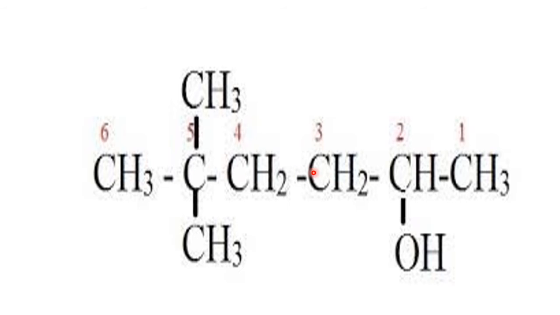Therefore it is hexane plus alcohol, hexanol. Which hexanol? Now you have to see what attachments are on the fifth carbon atom. Methyls are there, 2 methyl groups, so 5, 5, repeating 5 two times. Because of the 2 methyls, use the word di. So 5, 5 dimethyl hexanol. Or more correct is 5, 5 dimethyl hexan 2 ol. Alcohols are named with ol at the end. I will repeat once again: 5, 5 dimethyl hexan 2 ol is 100% correct.